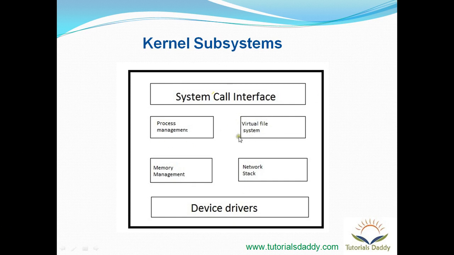The second subsystem is the virtual file system. Virtual file system provides abstract APIs to user space applications, so that they can use a generic set of APIs instead of worrying about the different kinds of file systems attached to the operating system.